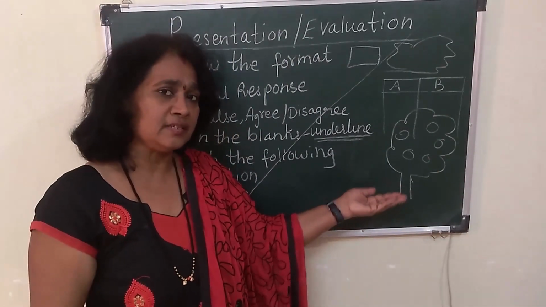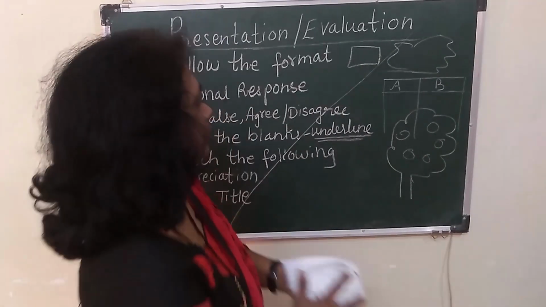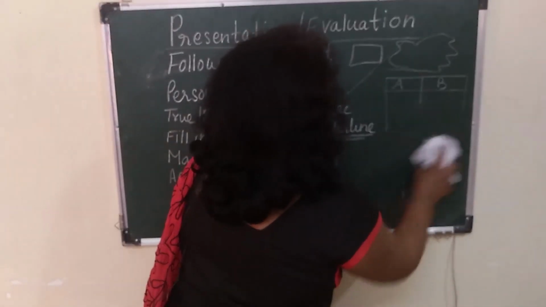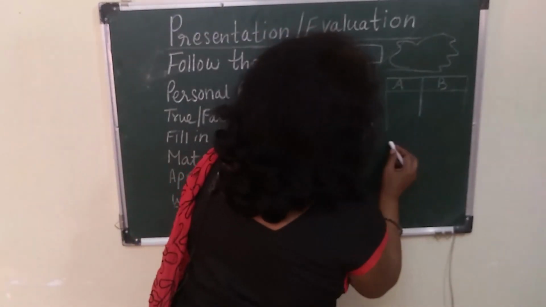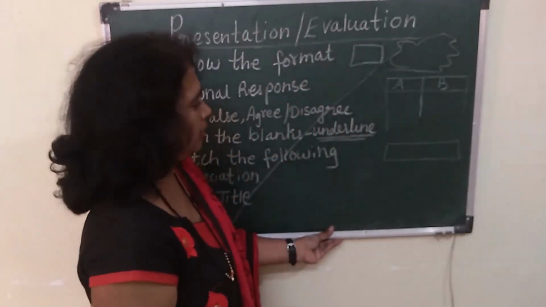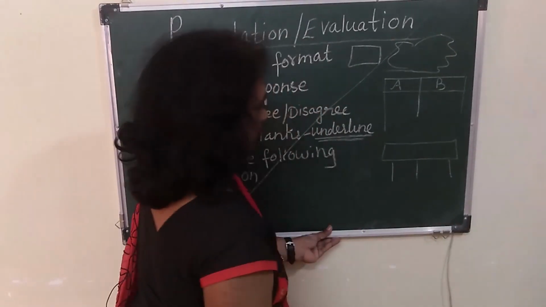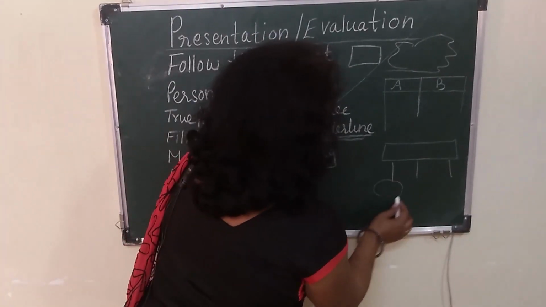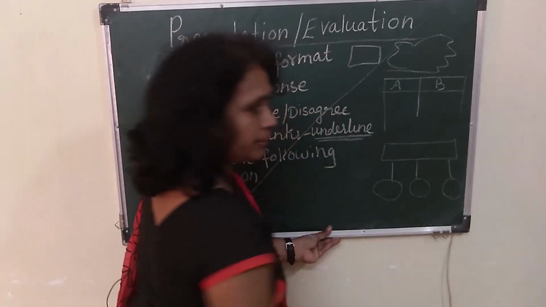Tree diagram means, is it a tree you are supposed to draw? No, not at all. So what are we supposed to do? Tree diagram means the main part, the main word of that paragraph, and then there are some branches to it where you have to fill that. This is known as the tree diagram.